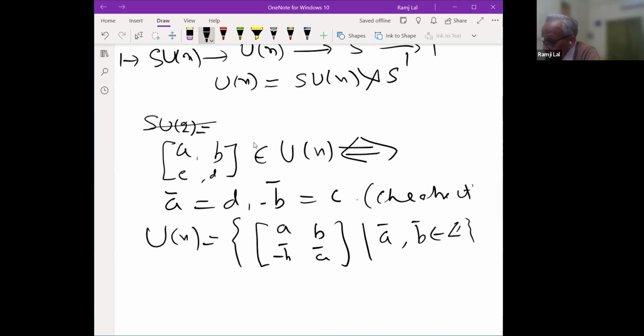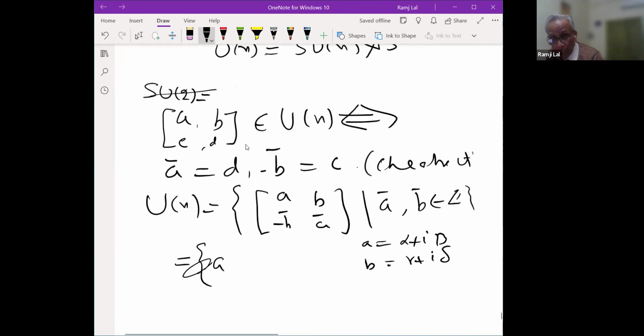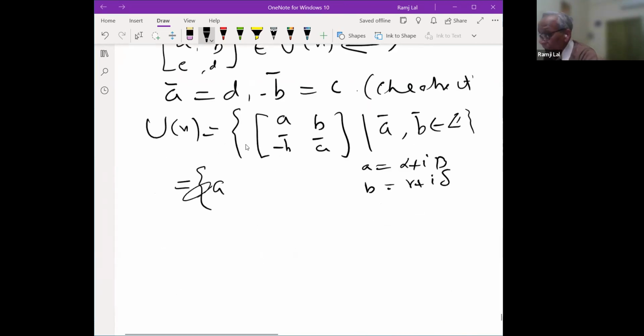So this you can also write as this. Suppose you write A as alpha plus i beta, and B to be gamma plus i delta, where alpha, beta, gamma, delta are real numbers.